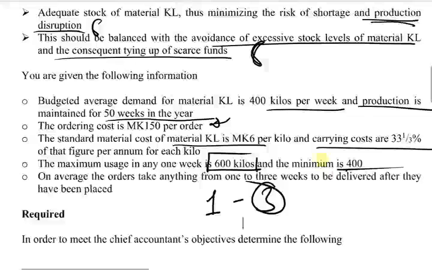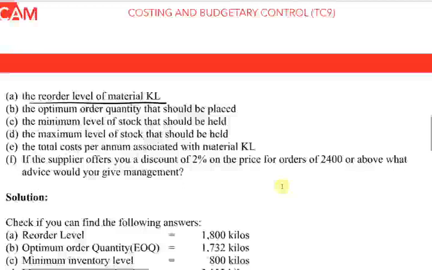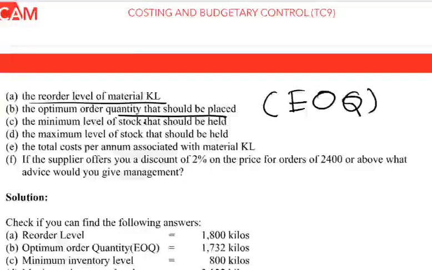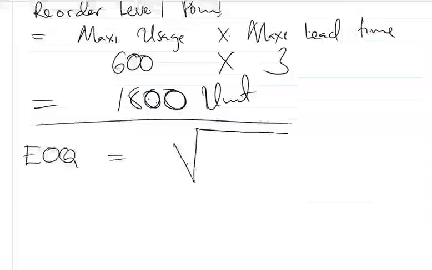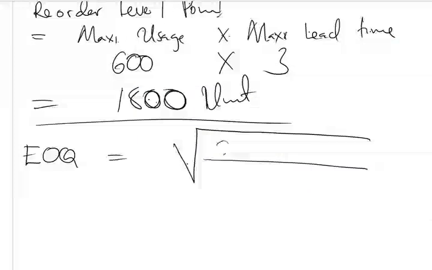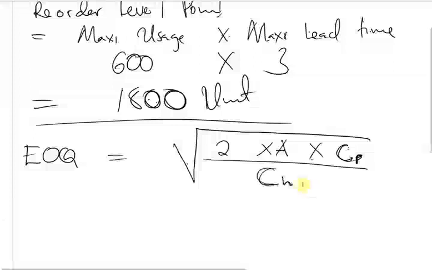Next requirement, they are saying that we should find the optimum order quantity that should be used. This is the same as economic order quantity. So the economic order quantity formula is the square root of 2 times A, which is the demand, times cost of placing an order, CP, over cost of holding, right? So we need to find each.